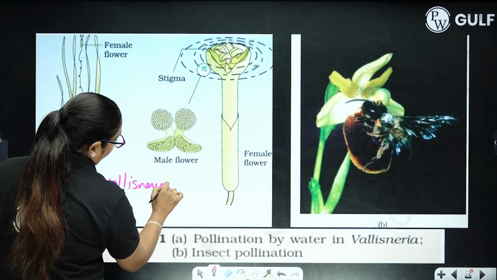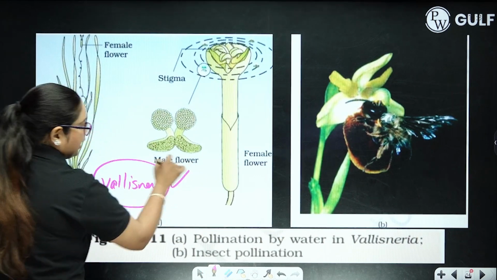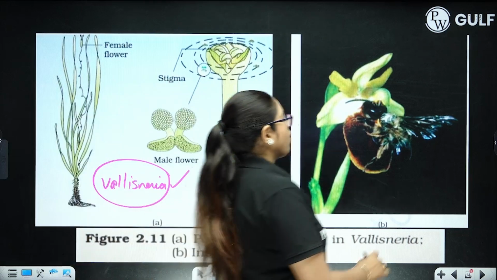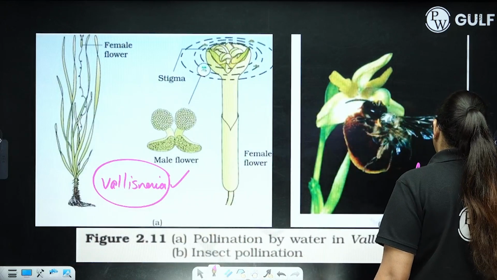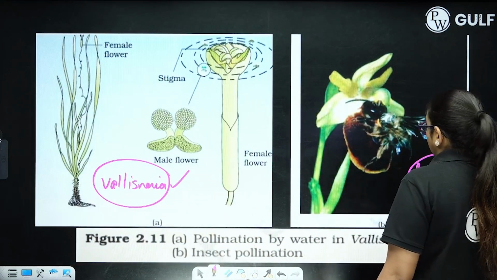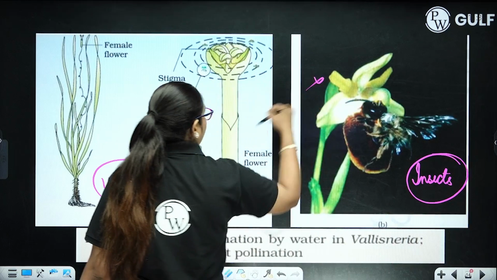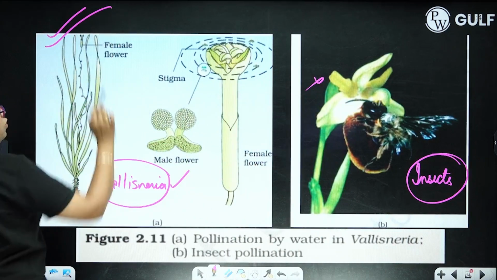Vallisneria. How pollination through water is done in Vallisneria. This is a pollination done through insects. Alright, so this is very important. This is not that much important. This is important for your board exam.